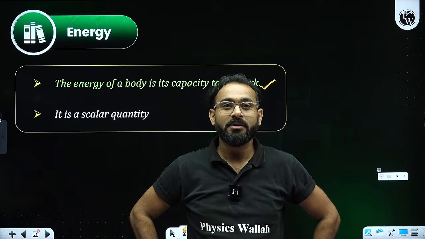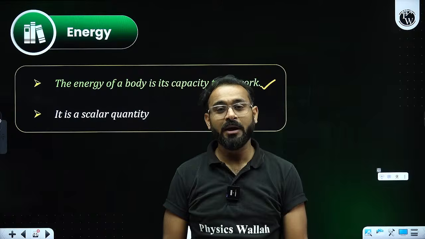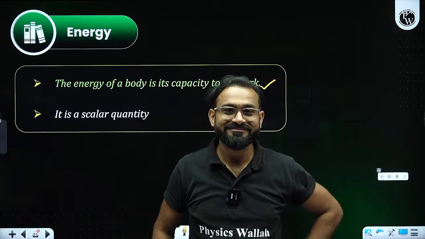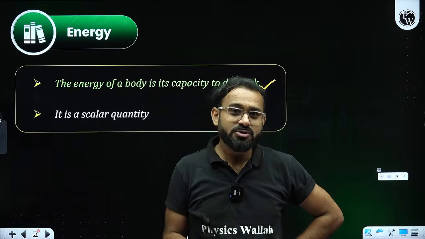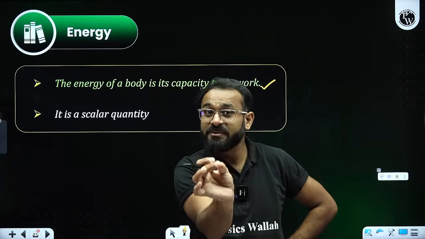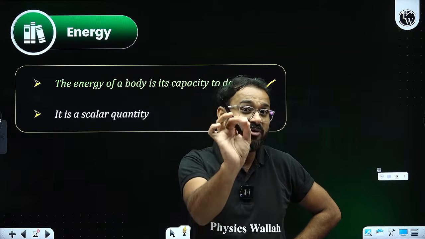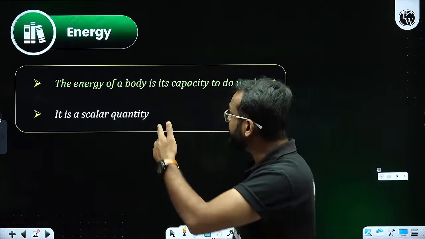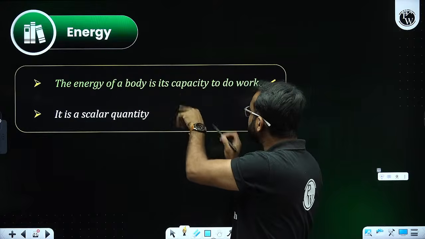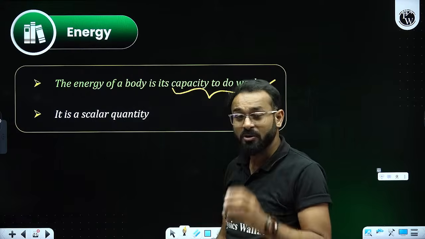It won't be that I moved my hand and all my energy drained and I'm tired. So whatever work you do, only that much amount of energy will be consumed. This is why it says the energy of a body is the capacity to do work.